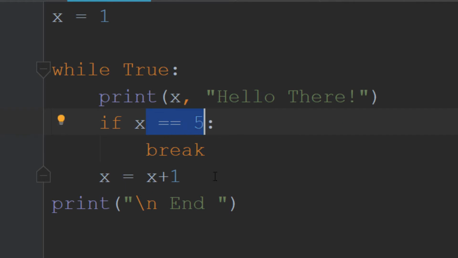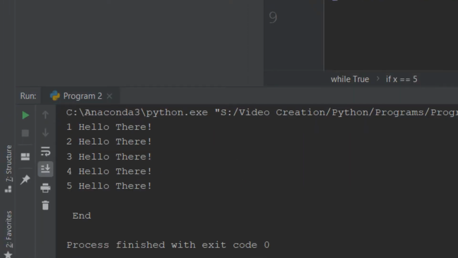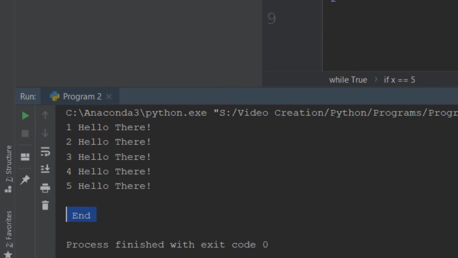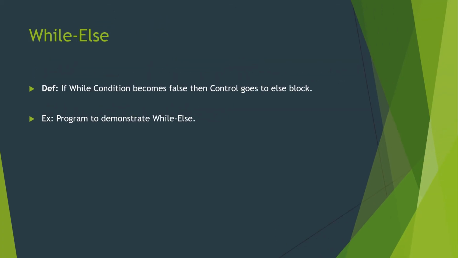Now let's look at its output. Here you can see whenever x is equal to 5 the loop breaks and it prints end. This is the break statement in Python.